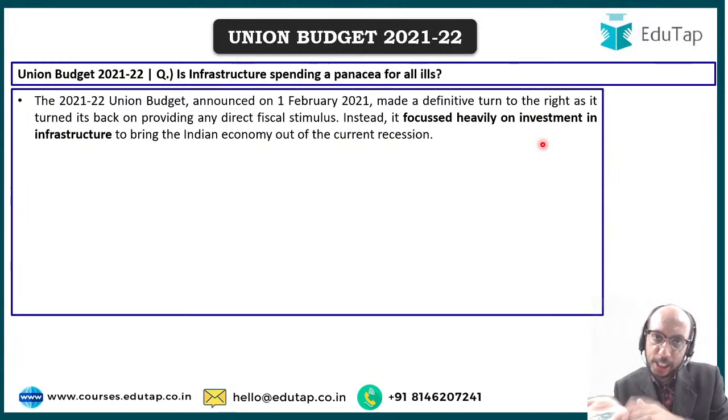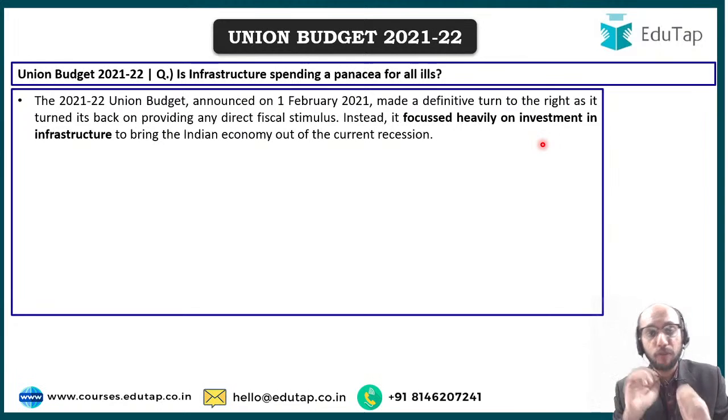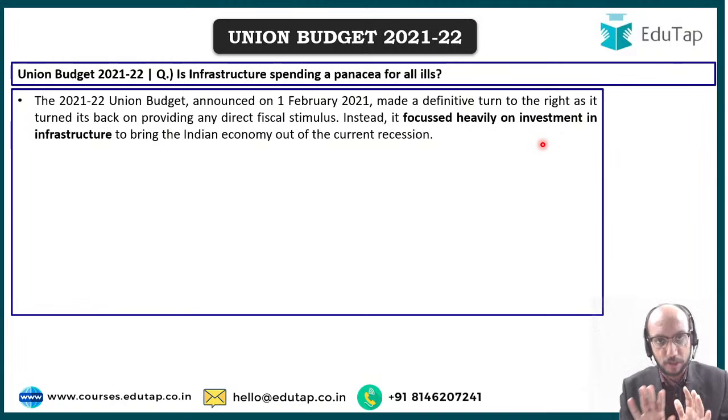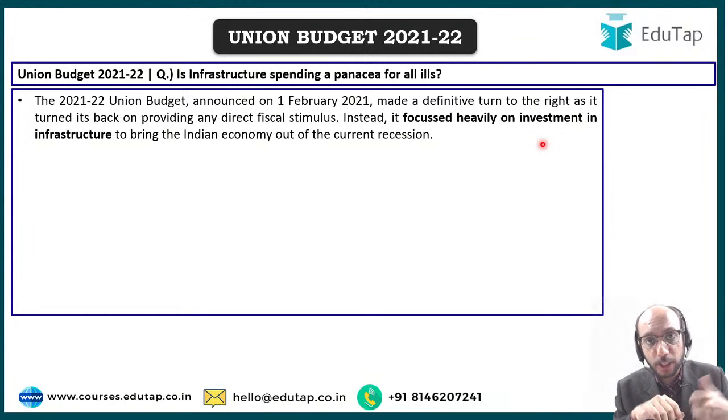And then there is the right wing, who is not so much in favor of giving out direct assistance to those who are poorer, right? They probably believe in overall development of the economy such that everybody can help themselves out. Very broadly and generically speaking, this is something that you can assume regarding what the left wing economists may want or what the right wing economists may want, right? This is very generic. So now in our